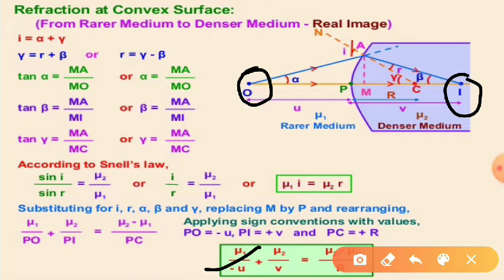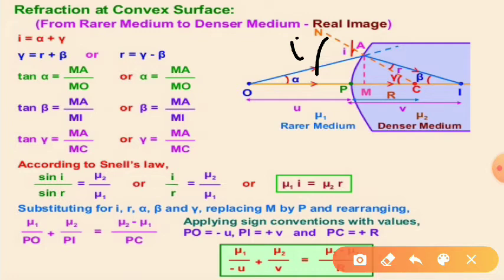So let these angles be alpha, beta and gamma: the angle which the incident ray makes with the principal axis is alpha, the angle which the refracted ray makes with the principal axis is beta, and the angle which the normal makes with the principal axis is gamma. Now this is your angle of incidence, the angle between the normal and the incident ray, and the angle of refraction, the angle between the refracted ray and the normal.